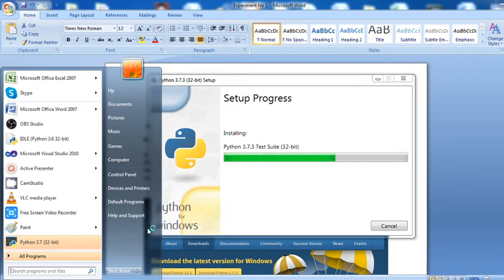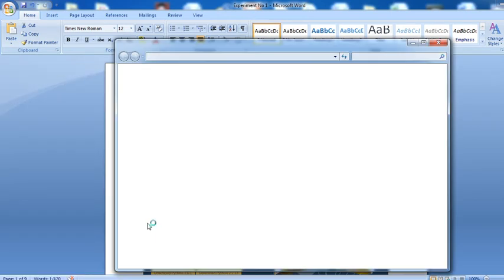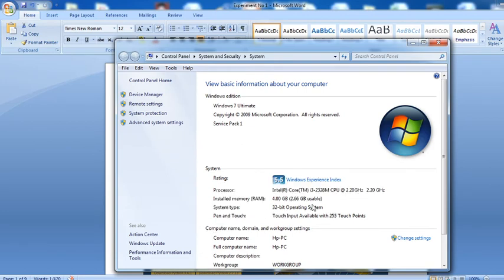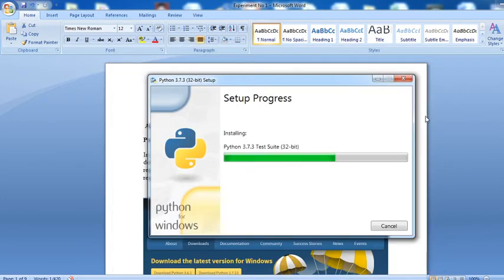In the properties you can see your system type, that is, a 32-bit operating system. See here. Okay, if you do not know how to find the system configuration, the steps are: go to Start, right click on My Computer, and the system type shows a 32-bit operating system. Using that you can download your version also. Getting?